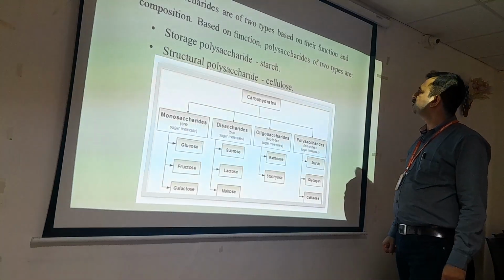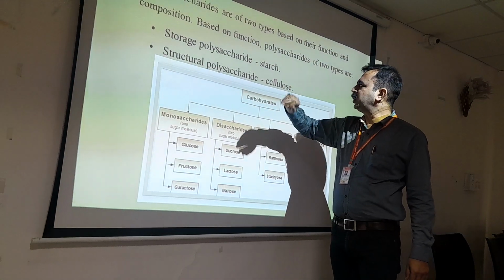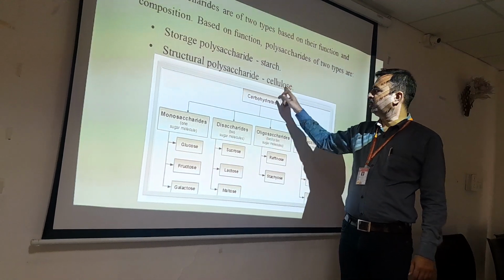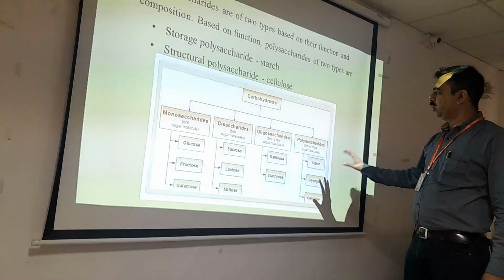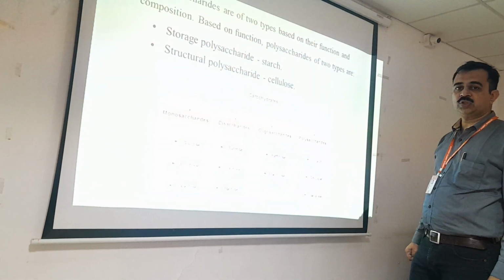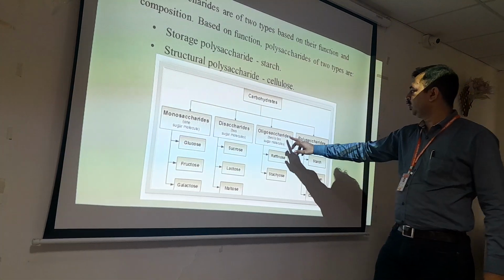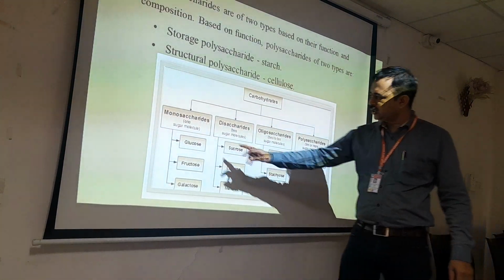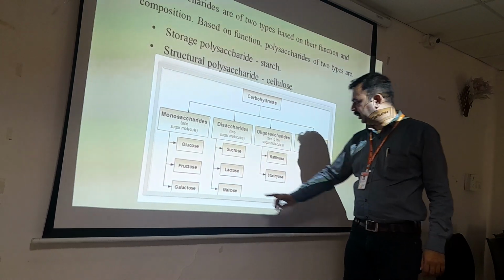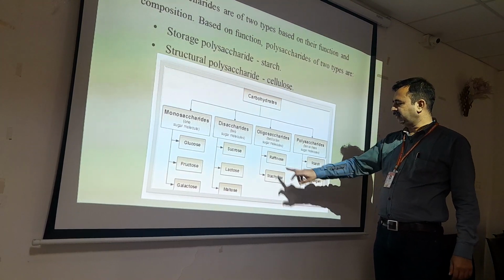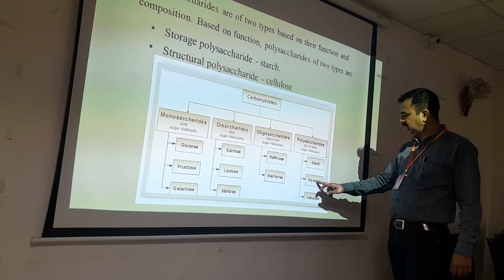Polysaccharides are of two types based on function and composition. Based on function, there are two types: storage polysaccharides, such as starch, and structural polysaccharides. See this. This is an excellent diagram which signifies this. What are the basic components of classification of carbohydrates? We have seen monosaccharide, disaccharide, oligosaccharide, polysaccharide. Monosaccharides include glucose, fructose, galactose. Disaccharides: sucrose, lactose, maltose. Oligosaccharide examples are raffinose and stachyose, while polysaccharides are starch, glycogen and cellulose.